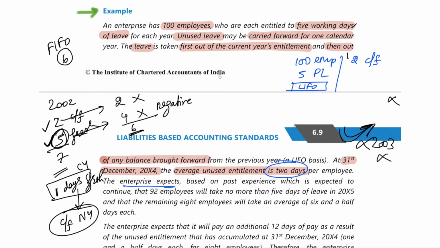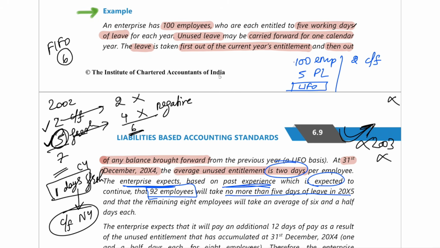The enterprise is expecting that, based on past experience, 92 employees will take no more than 5 days of leave in 2005.